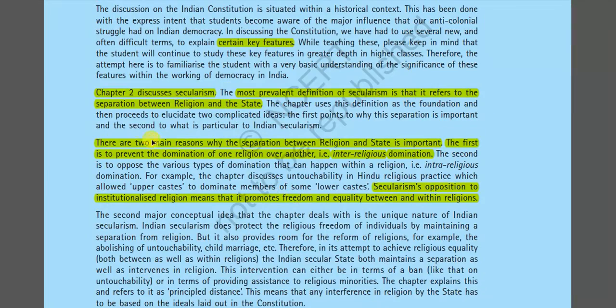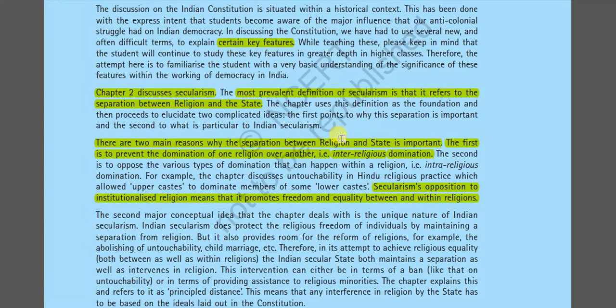And the second chapter is the discussion on secularism. What is the most prevalent definition of secularism? This chapter uses the definition as the foundation and proceeds to elucidate complicated ideas. The main reason why the separation between religion and the state is important, the basic idea of secularism, is that the state will give equal support to all the religions, but the state does not have a separate religion.